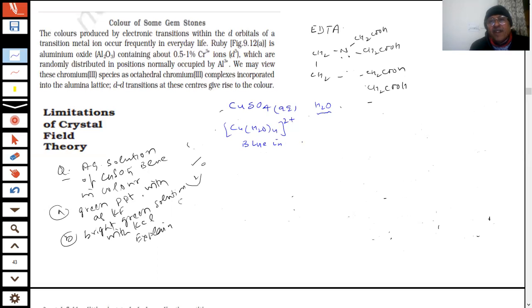What happened then? When KF is added to it, a new complex entity would be formed. Since water is a weaker ligand than F minus, it will be displaced and it will form [CuF4]. What will be the charge on that? If the charge is 2 plus, then what is the oxidation state of copper?